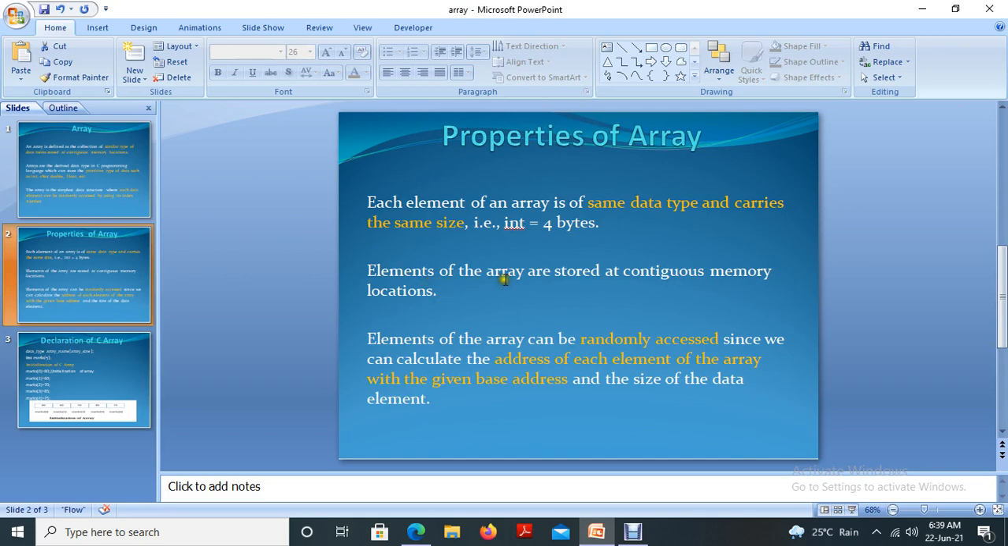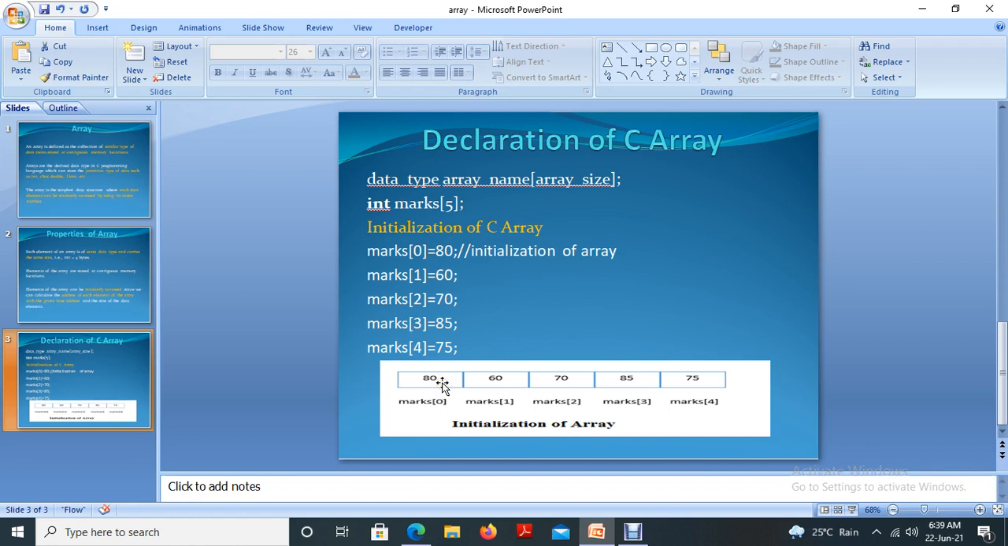And elements of the array are stored in continuous memory locations. So all these elements are connected. First we are saving in the first location, then in the second, then in the third, then in the fourth, then in the fifth location. Initially these are index values. Index value is 0 to 4: 0, 1, 2, 3 and 4.